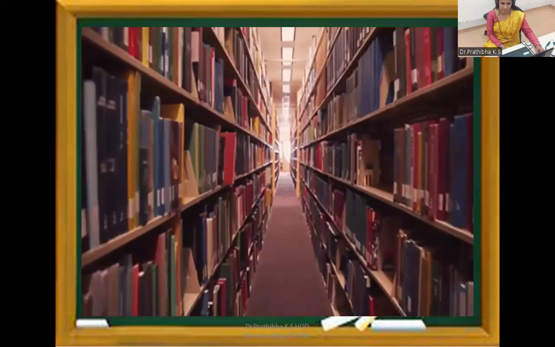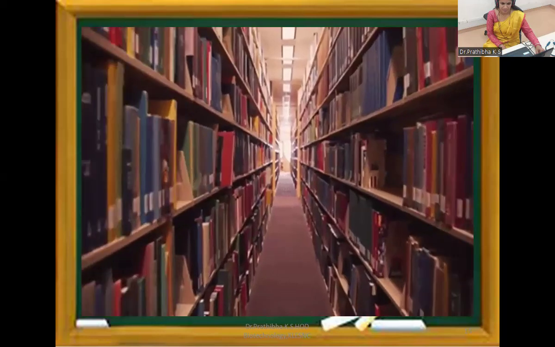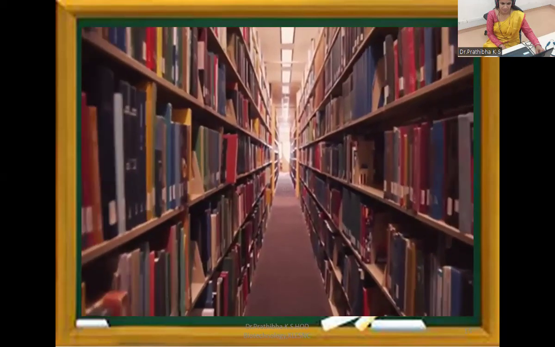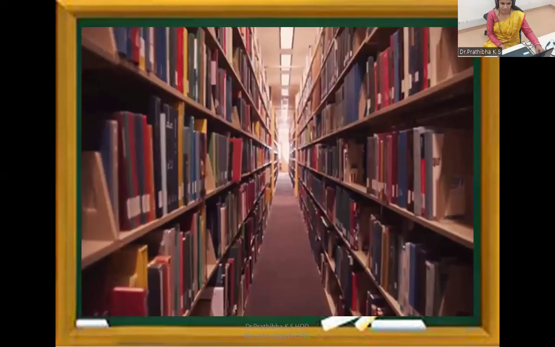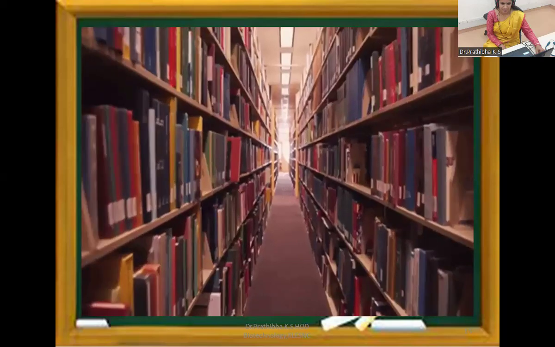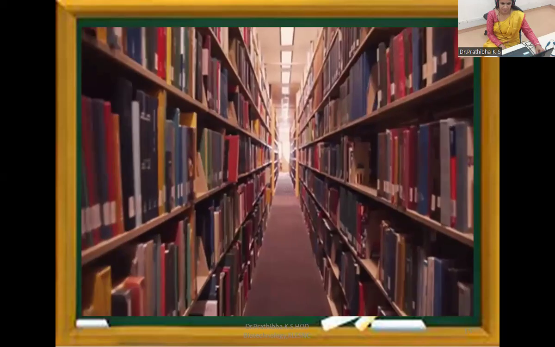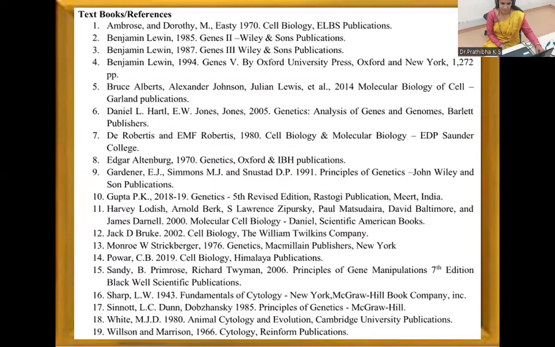Then while studying this first semester biotechnology paper, we do give study material to study. You can go through that. By going through the study material, you can score 95%, but still you need to visit a library and make your own notes by referring to foreign author books, Indian author books, or maybe local author books. And these are the list of the books. If you want, you can purchase them. Otherwise, you can refer to all these books in the library. You can take a screenshot of this particular textbooks and reference books list.